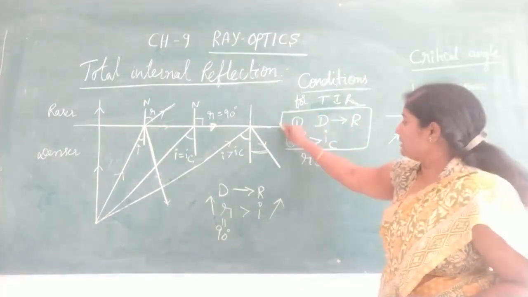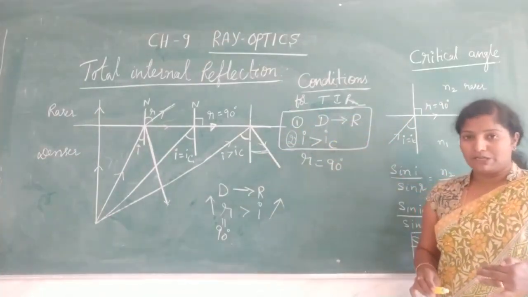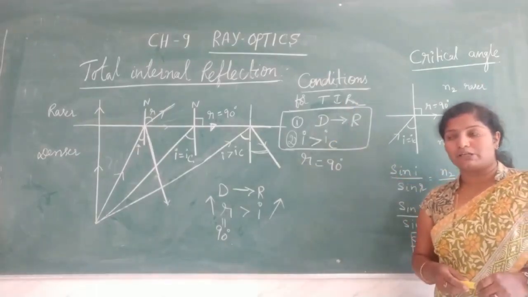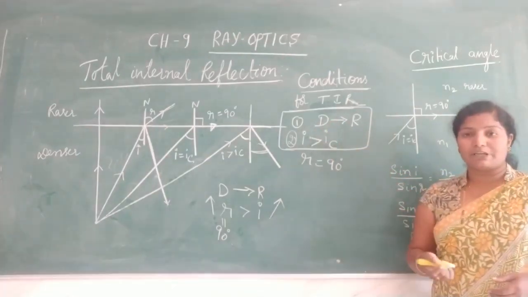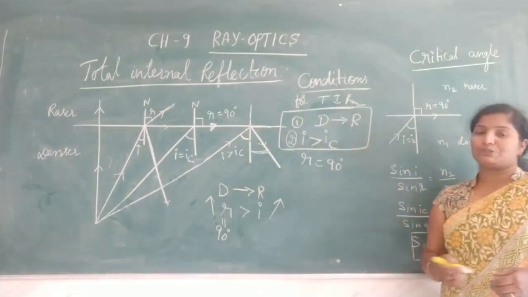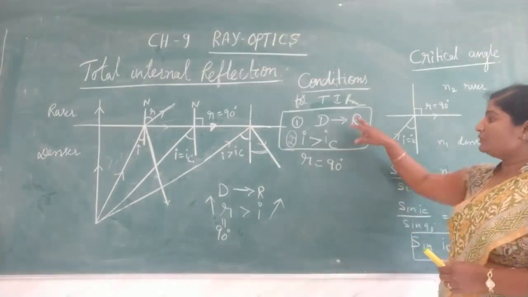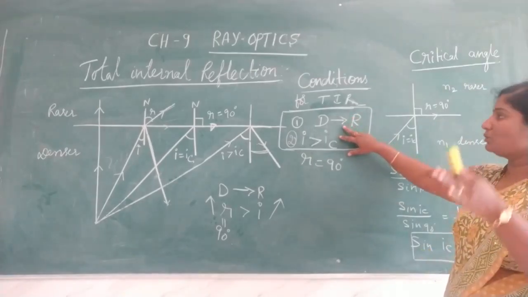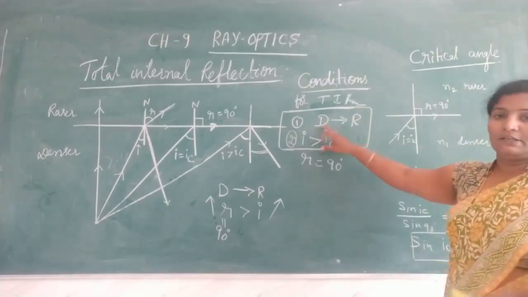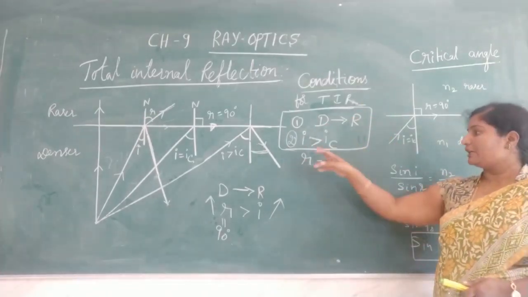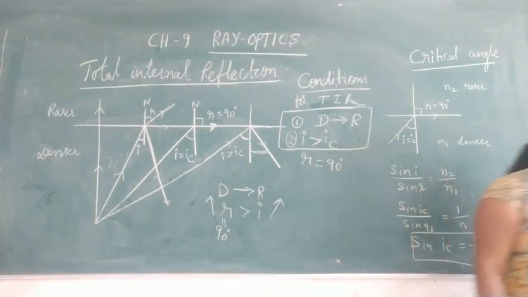With these two minimum conditions, we are going to get a total internal reflection. The first is that the light ray should travel from denser medium to rarer medium, and the next is that the angle of incidence must be greater than the critical angle. Only when these two conditions apply is total internal reflection possible.